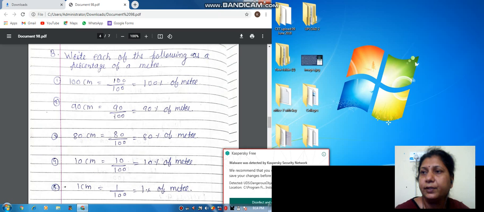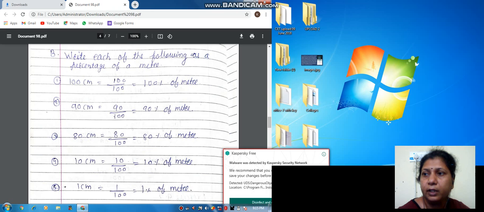So first of all we know that 1 meter is equal to 100 centimeter, right? So now 100 centimeter is equal to 100 upon 100, that is 100% of a meter. Okay, 90 centimeter means 90 upon 100, that is 90% of a meter. Get it? 80 centimeter means 80 upon 100, that is 80% of a meter.